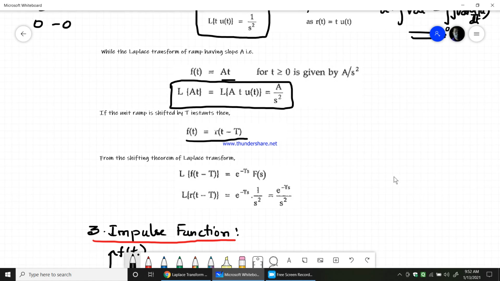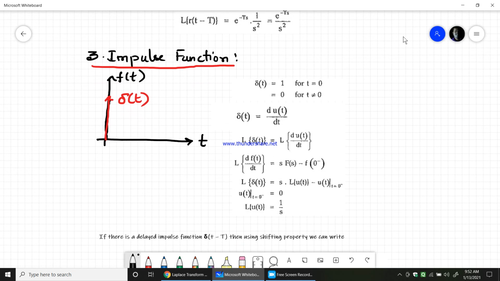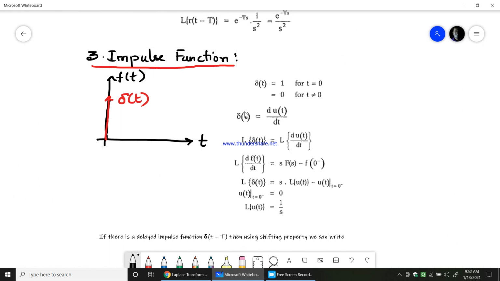Okay, the third main standard function is the impulse function. The impulse function will normally be denoted by delta of t, where delta of t is equal to 1 for t equals 0. Only at t equals 0 will delta of t be equal to 1. For any value of t other than 0, the delta function, the impulse function, will be equal to 0. Only at t equals 0 you see the impulse function will be equal to 1.